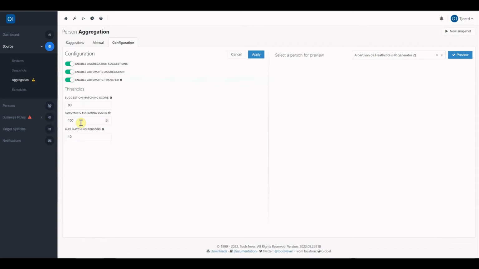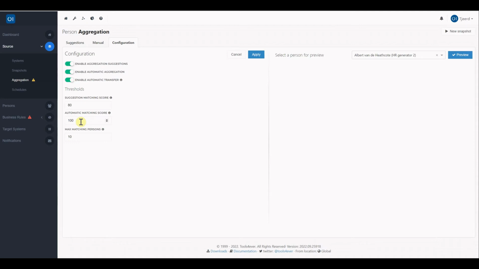There are a few remarks on this. When we automatically merge persons, the process will look for similarities between a new person and already existing persons. In case a new person does match more than one person, we won't automatically merge them, but HelloID will fall back to the previous situation, providing a suggestion for this person which can be approved manually.